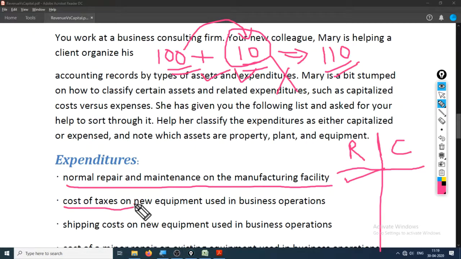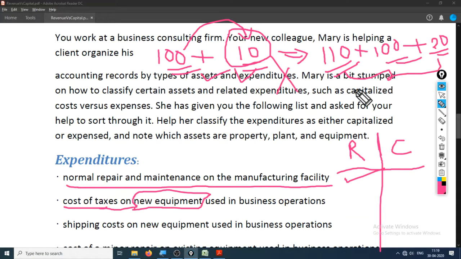Whenever you buy a new equipment, you should always remember this. Whenever you buy a new equipment, the taxes that are paid for it, or all the setting up cost, and the setting up cost of that equipment is 100 rupees, the transportation is 20 rupees. Okay, and these are all essential, then only the production can start, hence the total comes to 230.